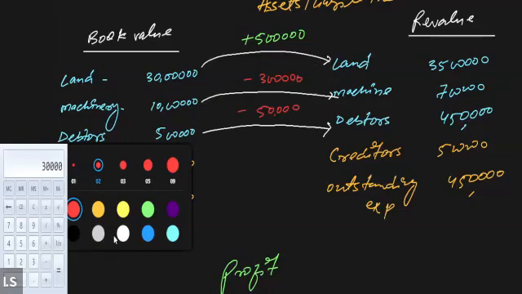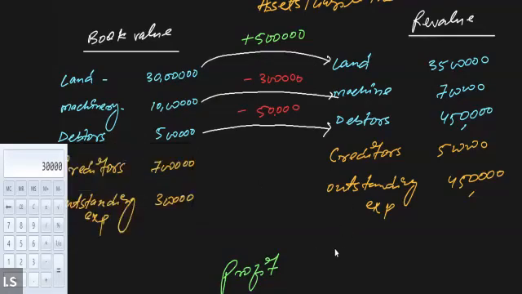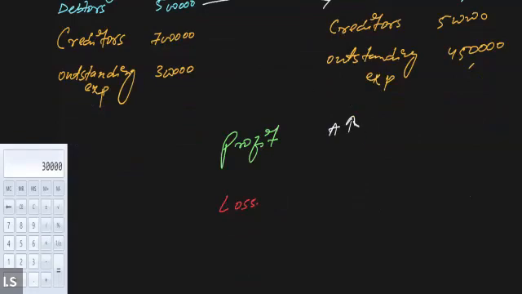Okay, so in case of assets, it is very simple to identify whether there is a profit or loss. If the value of assets is increasing, there is a profit. If the value of the assets is decreasing, there is a loss. Right, everyone? If the value of assets increases, there is a profit.